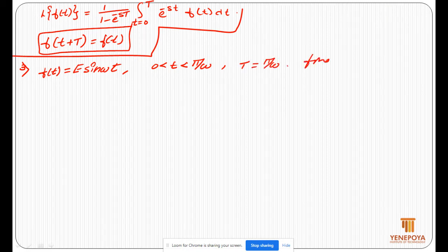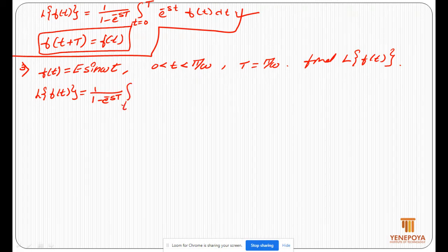First write the formula, that is Laplace transform of f of t is equal to 1 by 1 minus e power minus st, integrate t is equal to 0 to capital T e power minus st f of t dt. Substitute capital T is equal to pi by omega.